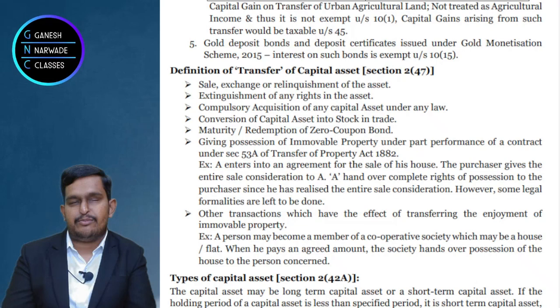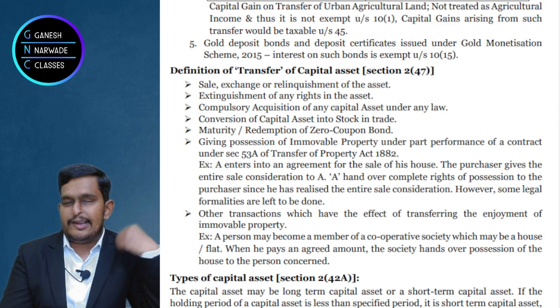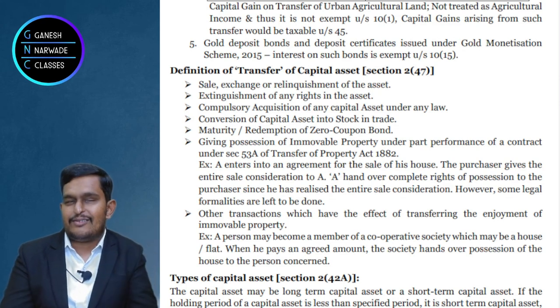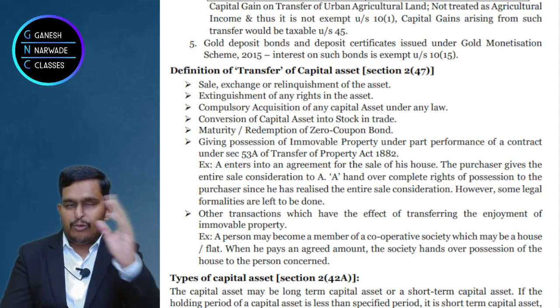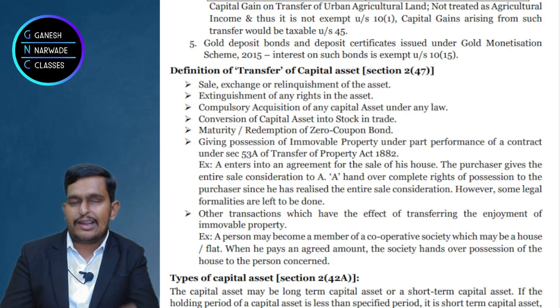It will take some time, or he is planning to do it on some muhurat or something like that. So meanwhile, even though legal document wise, registration wise, I am the owner, I was the owner and I am still the owner legal wise, then how can I say it is transfer?